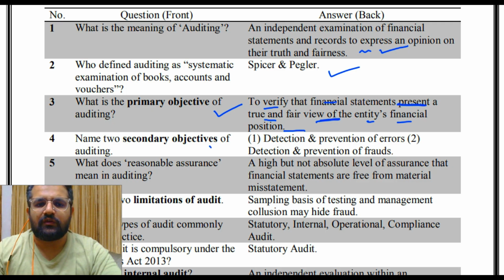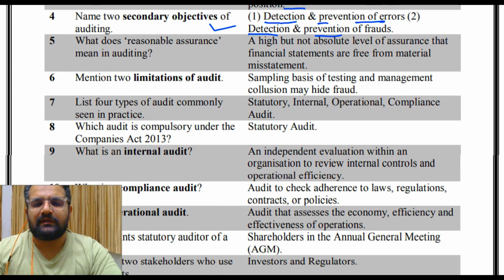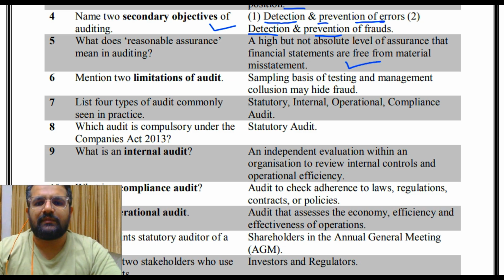Name two secondary objectives of auditing. First is detection and prevention of errors. Second is detection and prevention of frauds. Then what does reasonable assurance mean in auditing? A high but not absolute level of assurance that financial statements are free from material misstatement. Mention two limitations of audit. We have taken a lot of limitations. Go through all of those. Sampling basis of testing and management collusion may hide fraud.